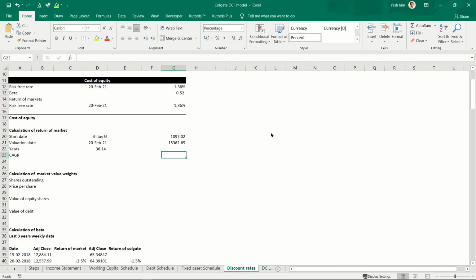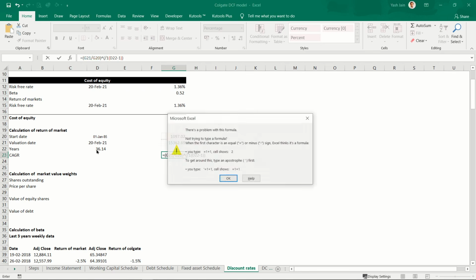So I can calculate on an average how much it has grown every year. I'll apply the CAGR formula, that is closing by opening raised to the power 1 upon number of periods of growth, that is 36 years, minus 1.